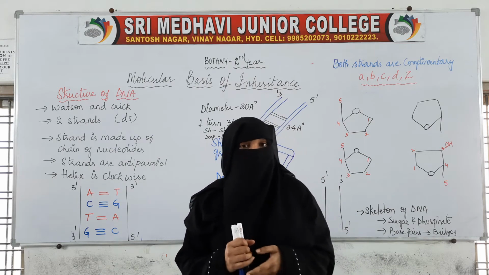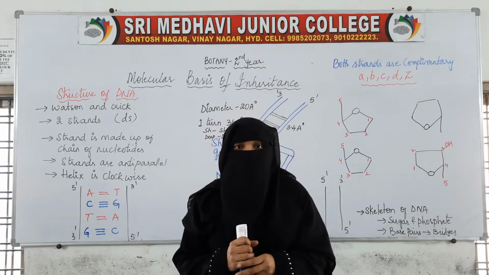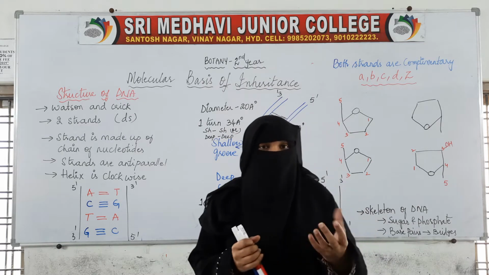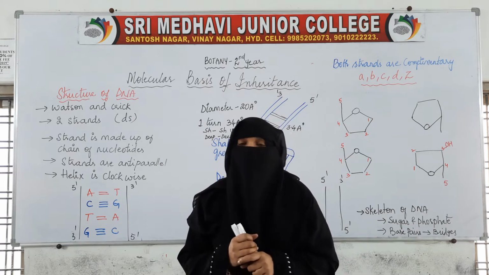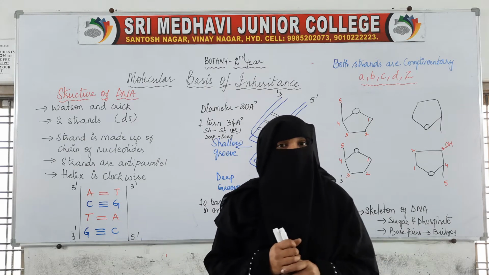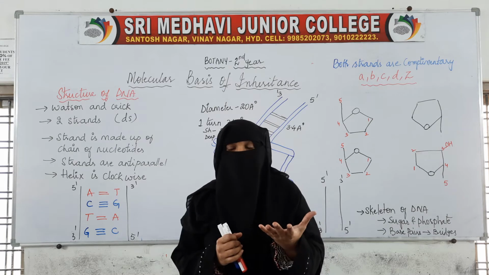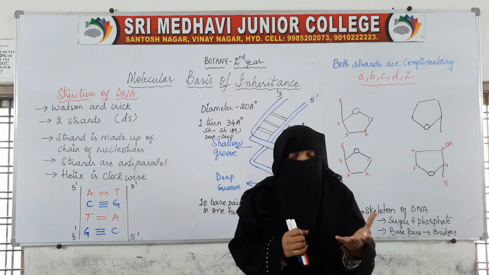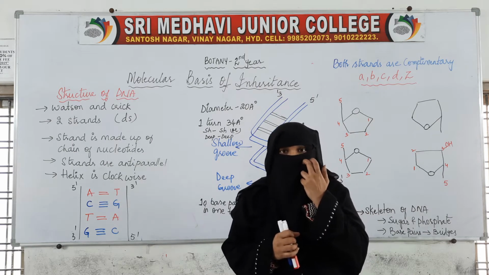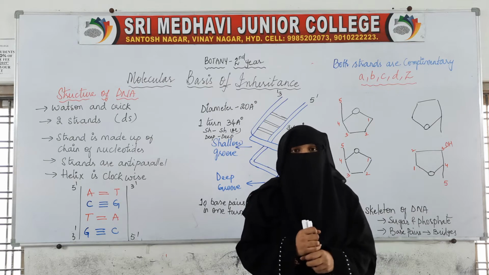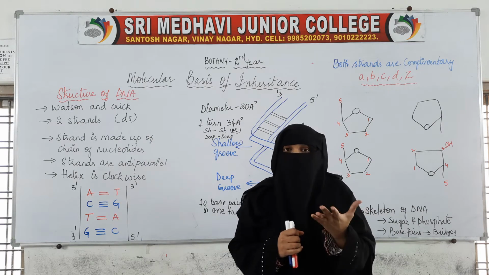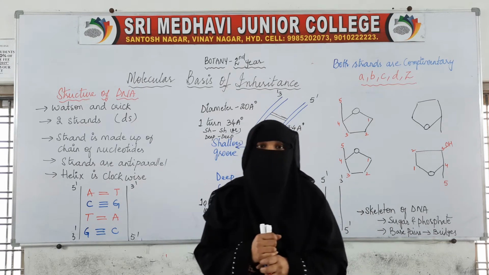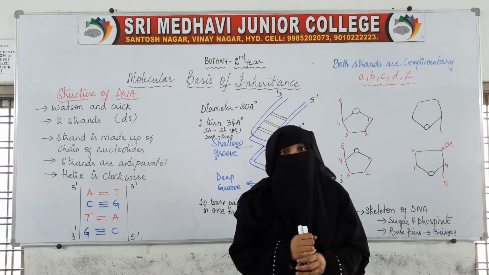In the previous classes we have seen what is a nucleotide and what is nucleic acid. Nucleic acid is a big molecule which contains the information of the cell. It is also helpful in protein synthesis, and it maintains the inheritance of characters from parents to offspring. We have seen the structure of nucleotides as well.